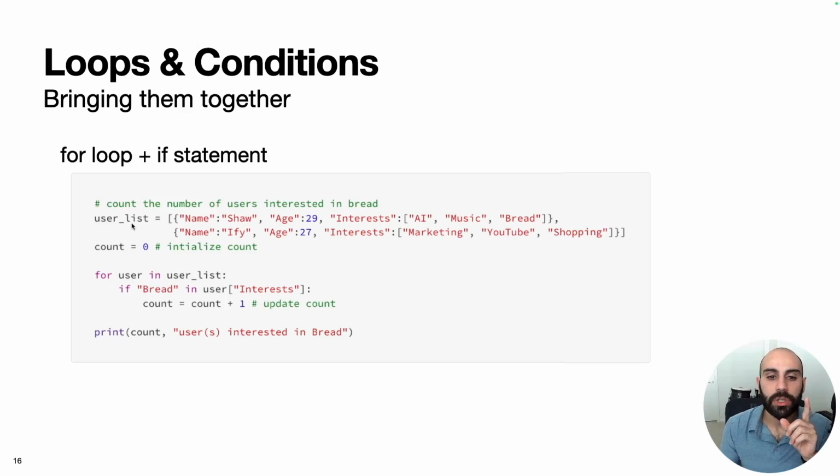Then what we're going to do is loop through each element in this user list. So we have two elements here. So we'll start with this element and then go to the second element. Then for each user, we're going to evaluate this condition. We're going to see if bread is in the user's interests. Breaking this down, for user 1 is going to be Shah. User is going to be a dictionary. Then we're going to extract the value corresponding to the interests key. That's going to be this list here. And then we're going to evaluate whether bread appears in that list. In this first case, bread indeed is in the list.